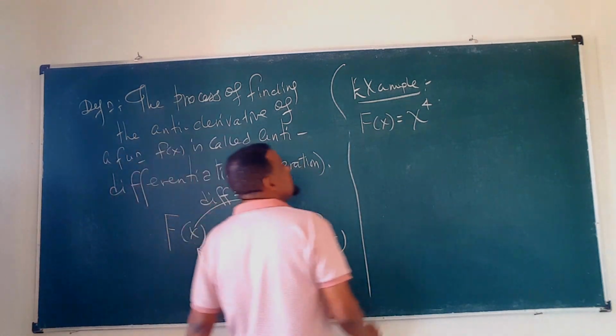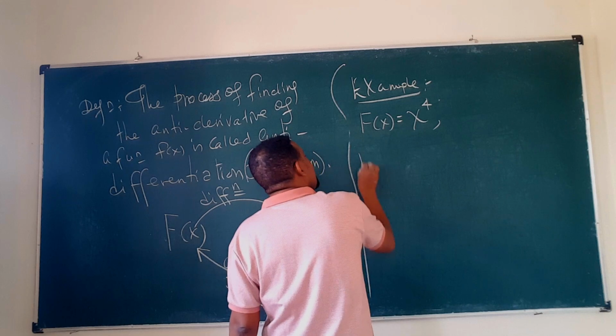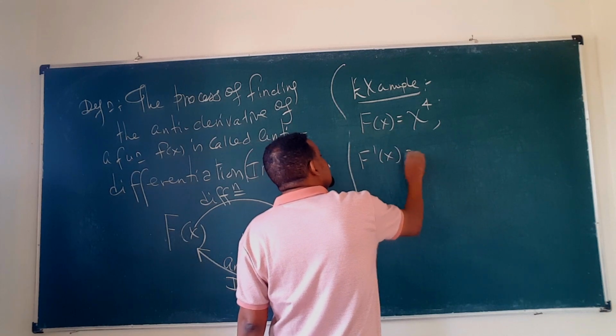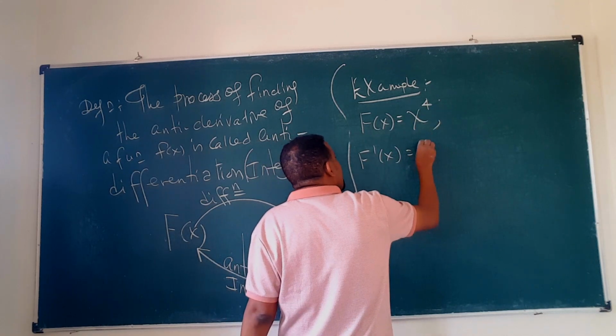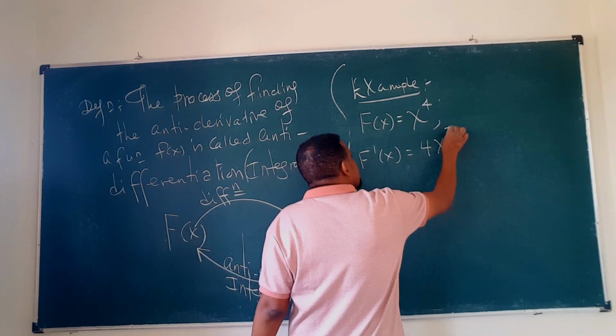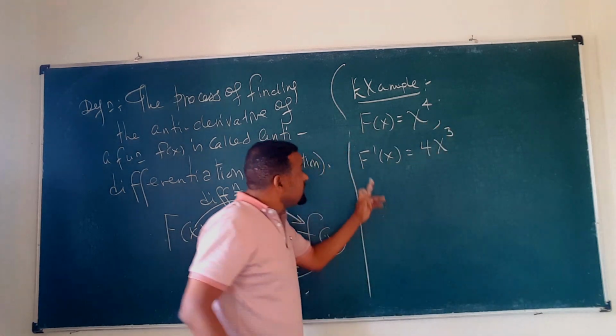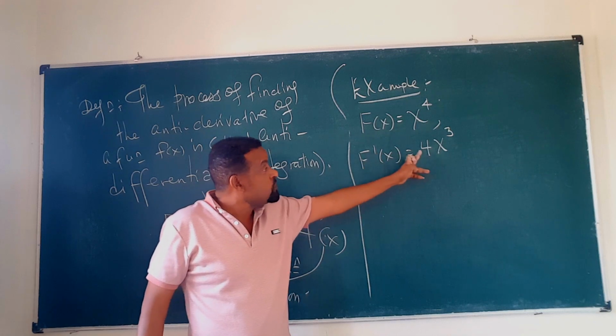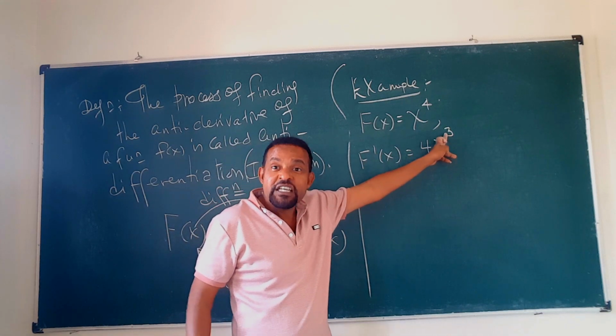Okay. What about its derivative? አሁን ደሪቬት ስናደርገው the derivative of this function is what? That is power rule. The derivative of x the power of 4 is what? 4 times x the power of 3. አሁን ልባር the derivative of this capital F of x which is 4x the power of 3.